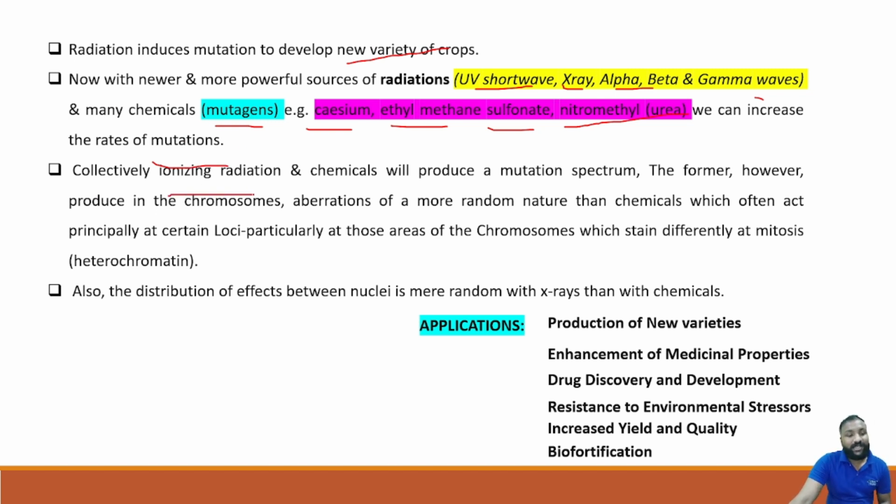Collectively, ionizing radiation and chemicals will produce a mutation spectrum.